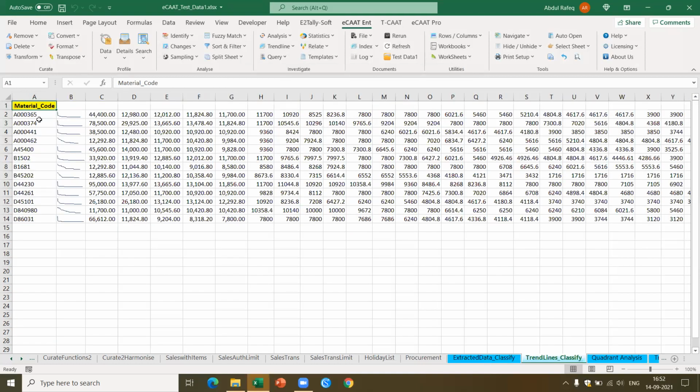So if you see here, for each of the materials, I'm able to see the volume of purchases which have been made. Now you'll be able to see the minimum purchase and the maximum purchase, and I'll be able to see the value. Let's say I'm doing it for salary. I'll be able to see for each of the employees the salary which has been paid during the year, and whether it follows a particular pattern, whether there is any discrepancy, I can immediately find out.